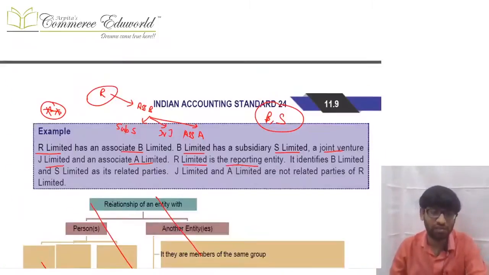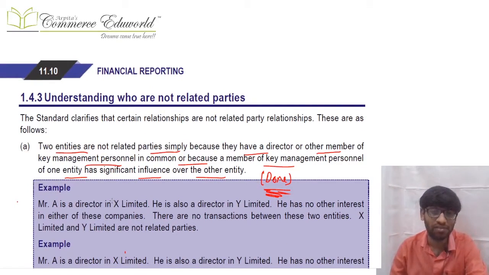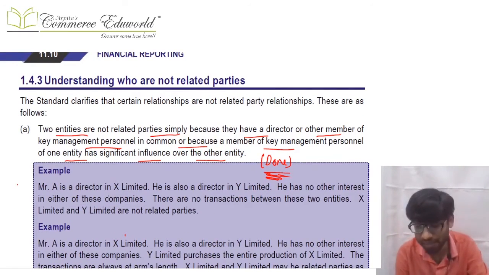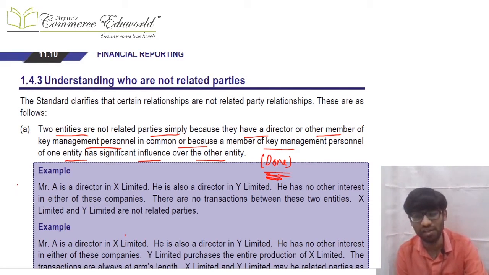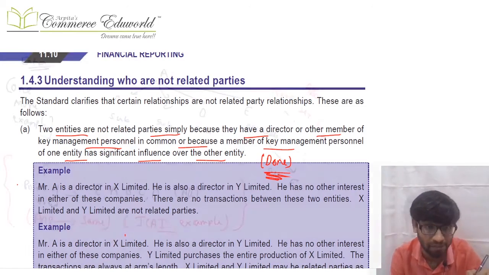Once we are done with this much, then we consider what are not related parties. Simply because there is a common director, simply because there is a person who is a KMP at both places, those two entities do not become related. A is a director in A Limited, A is also a director in B Limited. He is just a director, just a KMP. If A is just a KMP in A Limited and just a KMP in B Limited, A Limited and B Limited never become related. Obviously, if A controls B and A controls C, then B and C can become related. So basically two entities do not become related simply because the director or KMP is common.